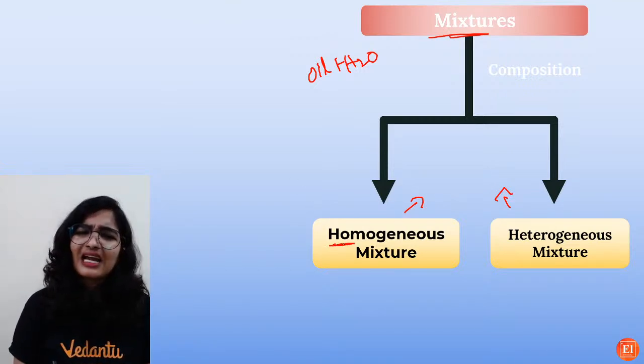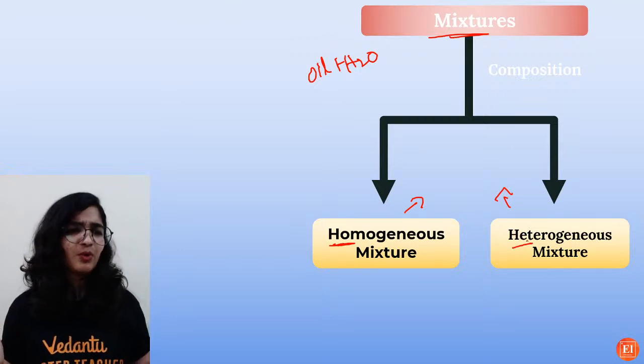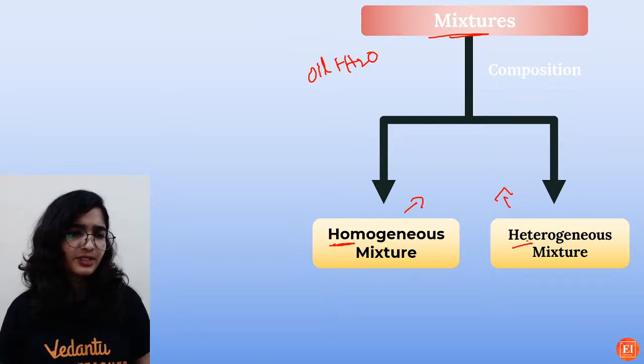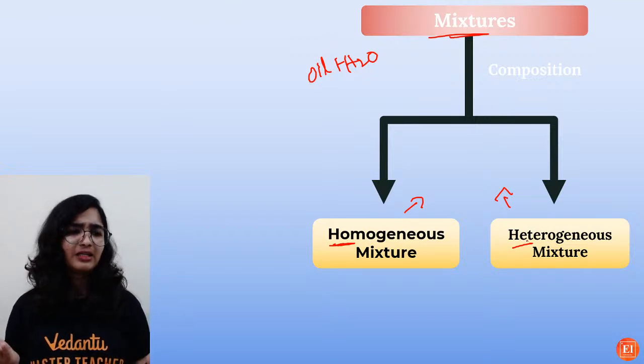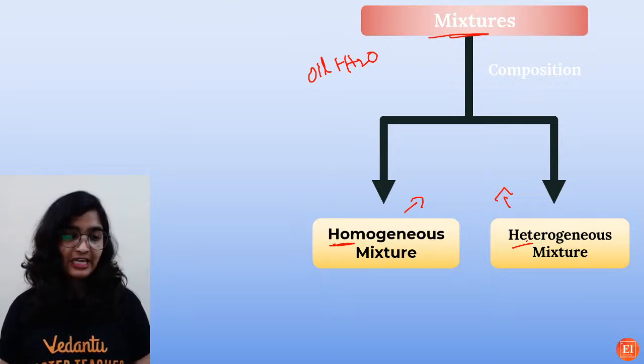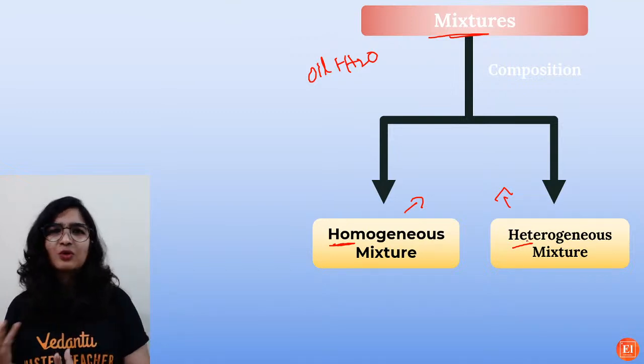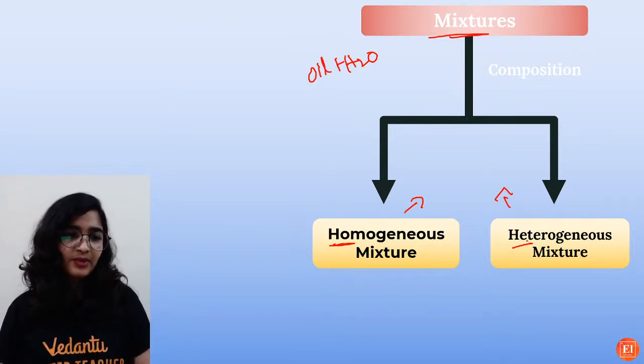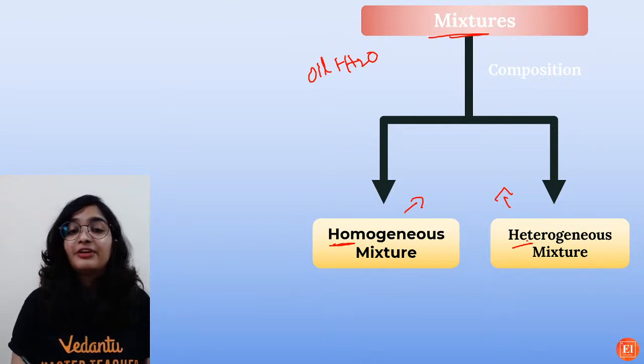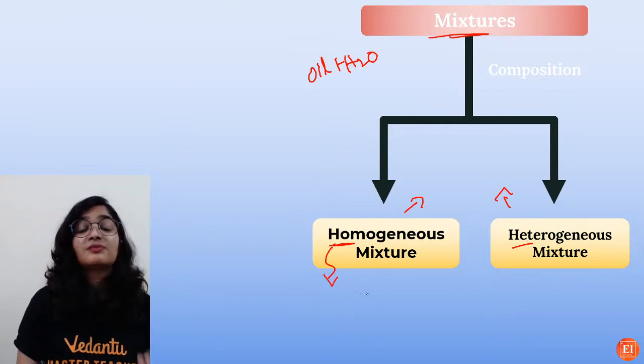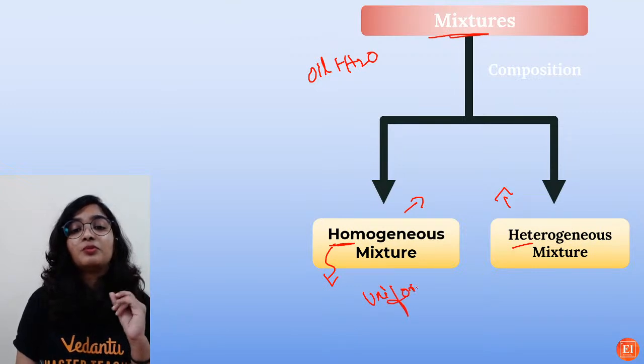Can you tell me what exactly is the meaning of homo-hetero? What is the meaning? Uniform, non-uniform. Homo is almost like same, hetero is different, right? So what will be same, what will be different? Very good. In a homogeneous mixture there will be uniform composition.